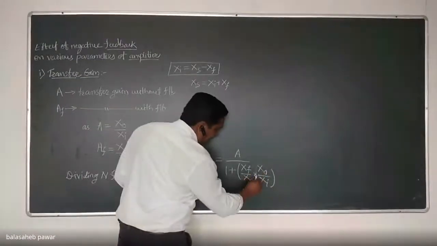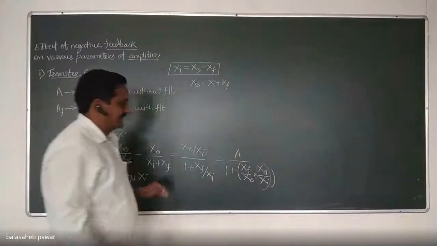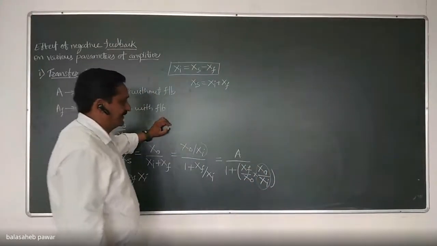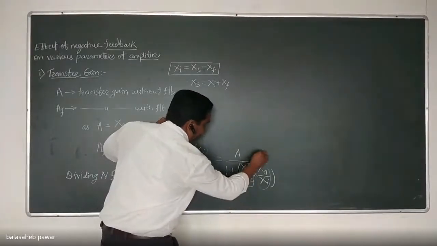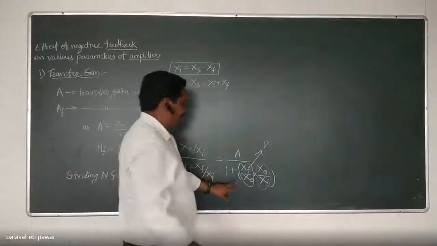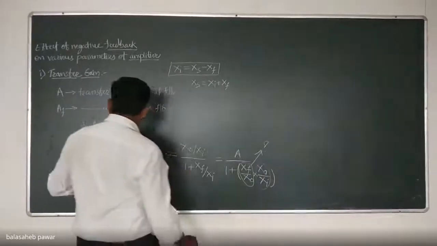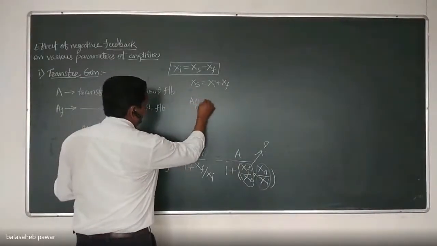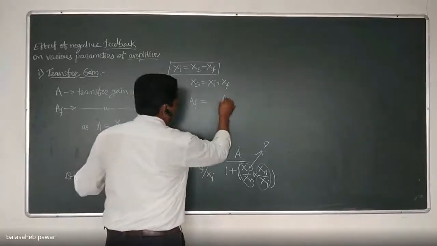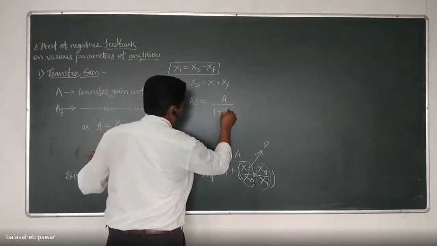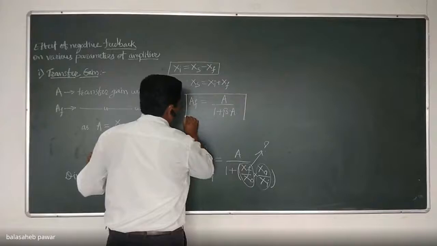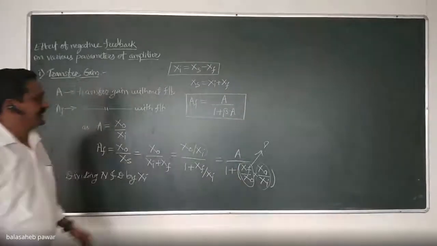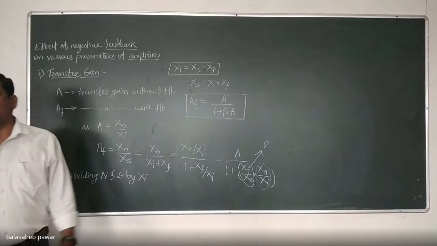This ratio is A. What about xf by xo? Beta. Yes, very nice. That is beta, correct? Finally, AF equals A divided by 1 plus beta times A. Agree? This is the relation between transfer gain with feedback and without feedback.